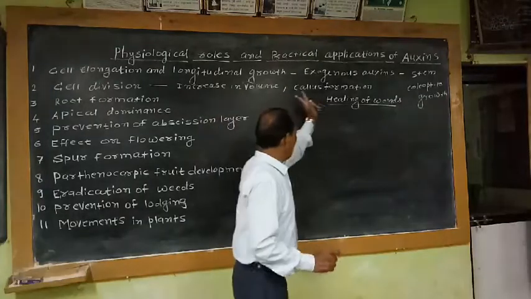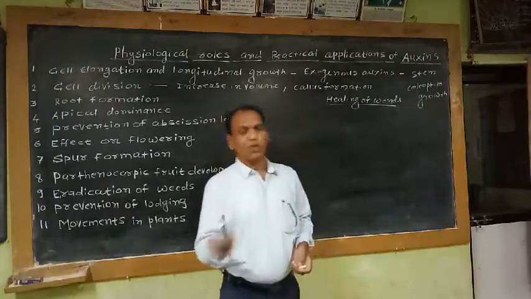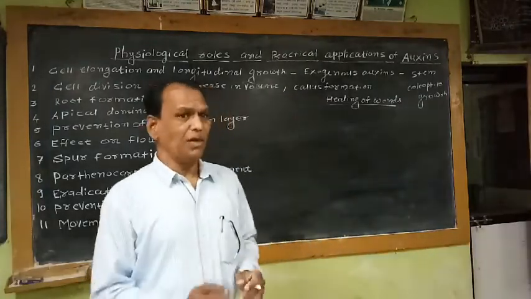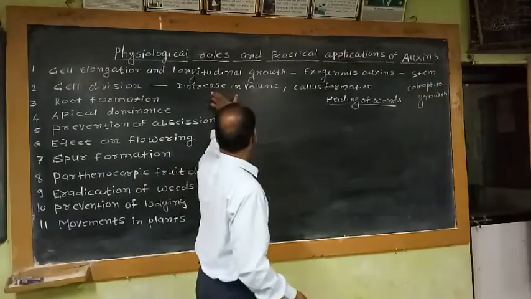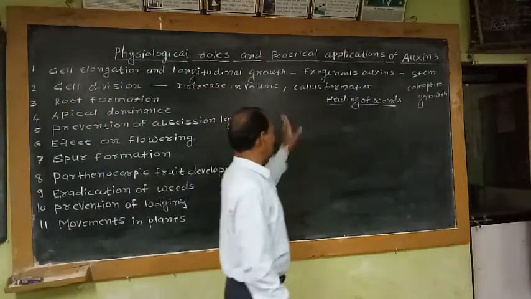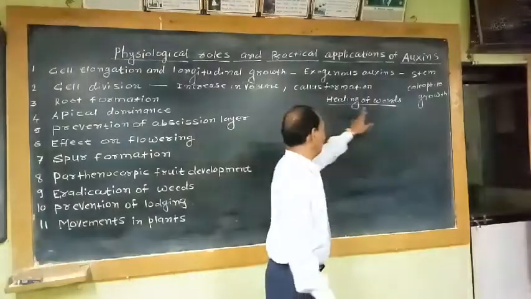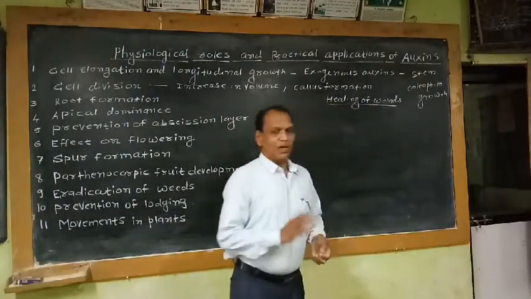That means initiation and promotion of cell division by auxin plays an important role in increasing the volume of the plant body, as well as in healing of wounds due to formation of callus tissue.